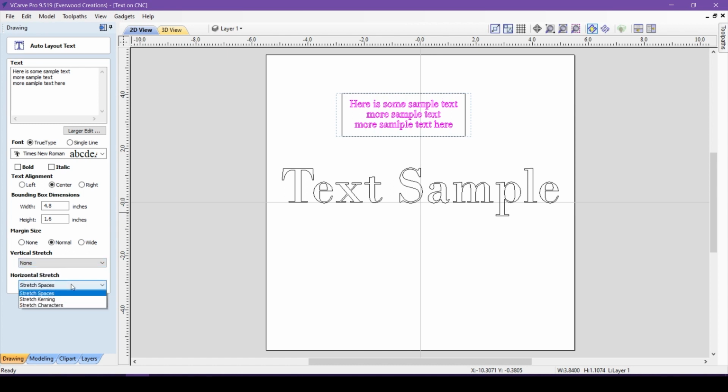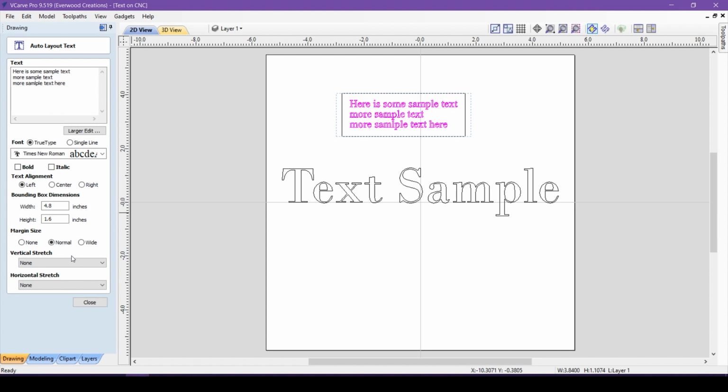There are three options under Horizontal Stretch. The first option is called Stretch Spaces, and it will affect the spaces between words. The next option is Stretch Kerning, which uses the space between the individual letters to get a better fit. Finally, you can choose to stretch characters, which will widen the letters themselves to reach the edges of the box. Note that if your text already reaches the edges of the box, none of the horizontal stretch options will change anything.